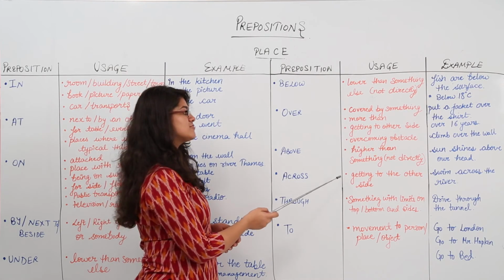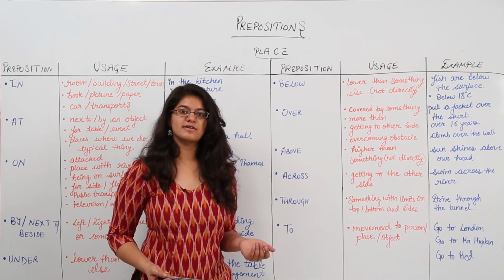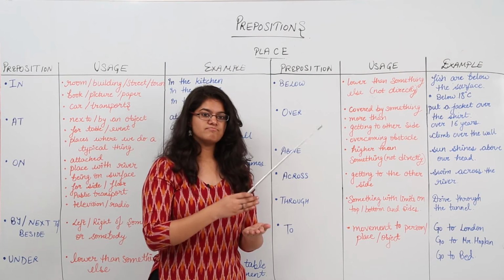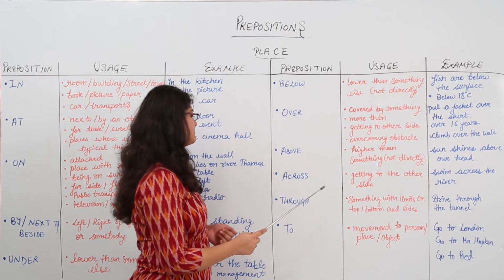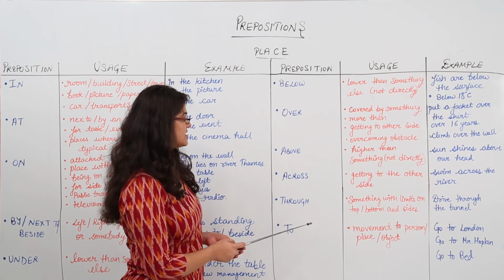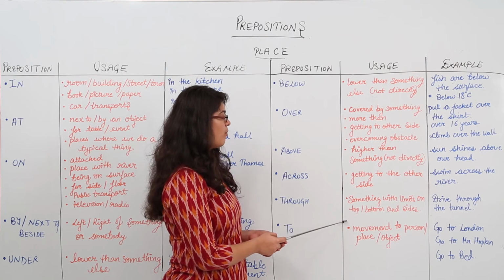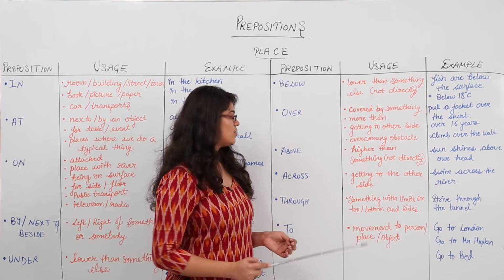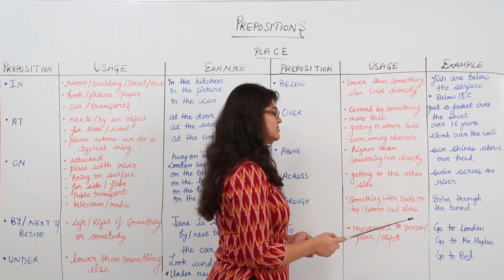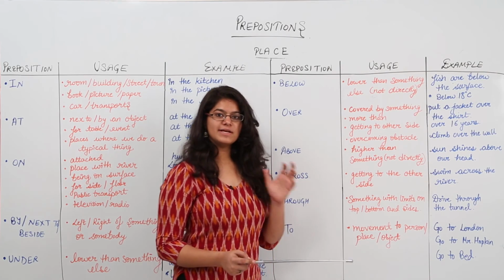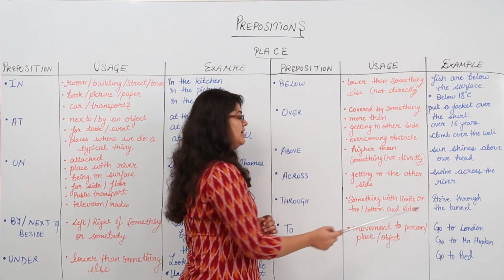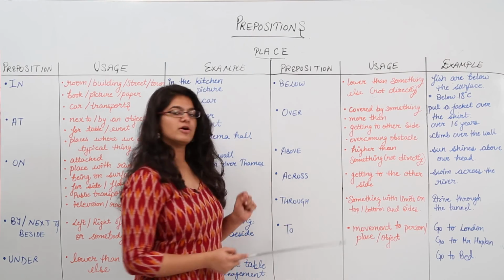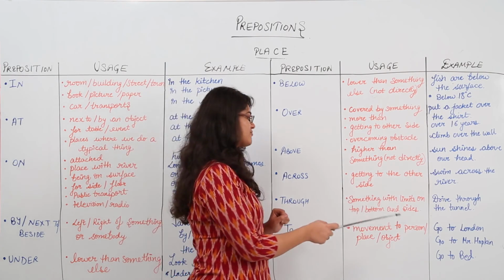Across, getting to the other side, swim across the river. You just go across, swim to the other side, go to the other side. Through, something with limits on top, bottom and sides. So drive through the tunnel, right? We are doing some action through the tunnel. A tunnel is a closed area which is bounded at the top, bottom and sides. So drive through the tunnel.